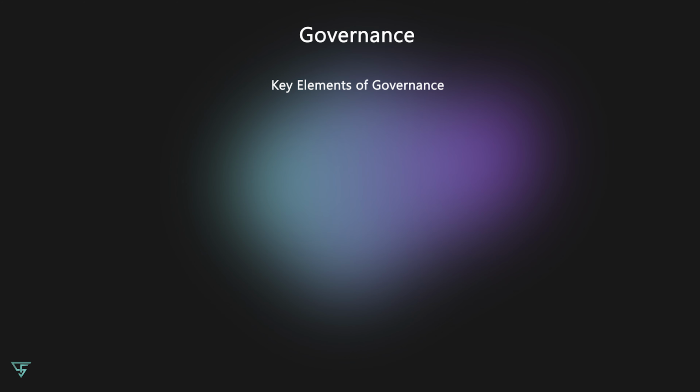Key elements of governance: roles and responsibilities. One fundamental aspect of governance is defining roles and responsibilities. This means clarifying who is responsible for what within the organization. Clear roles help to avoid confusion and ensure that tasks are carried out effectively.